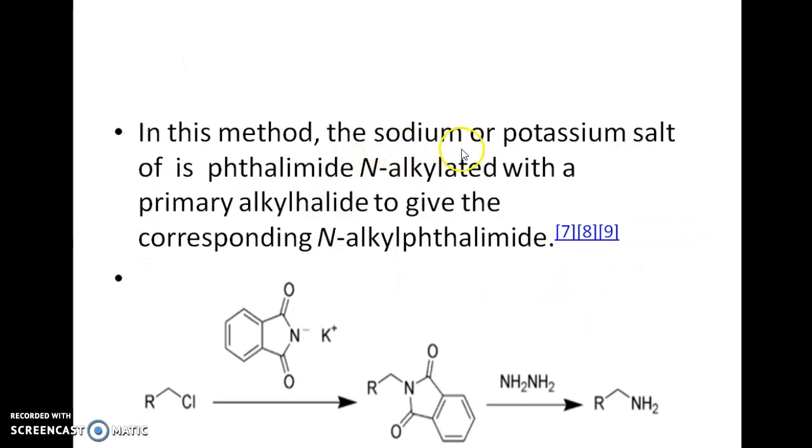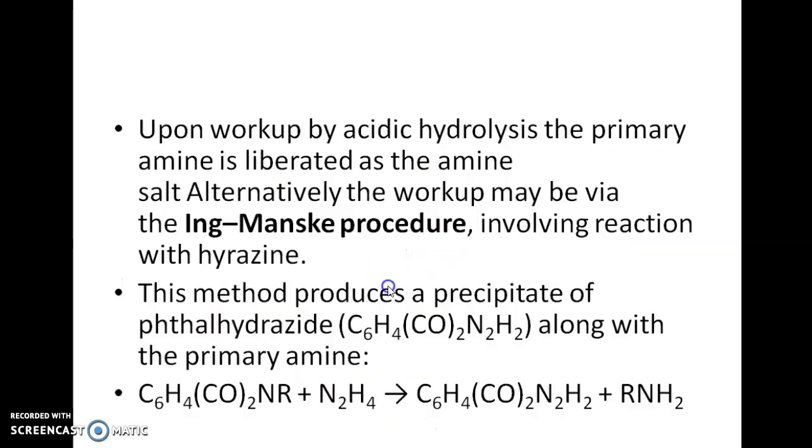In this method, the sodium or potassium salt of phthalimide is N-alkylated with primary alkyl halide to give the corresponding N-alkyl phthalimide. This is the example, that is primary alkyl halide. It is treated with the phthalimide, which when treated with one more molecule of primary alkyl halide gives the corresponding N-alkyl phthalimide. So this on hydrolysis gives the primary amine.